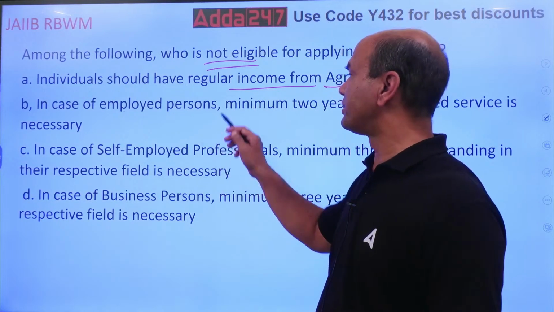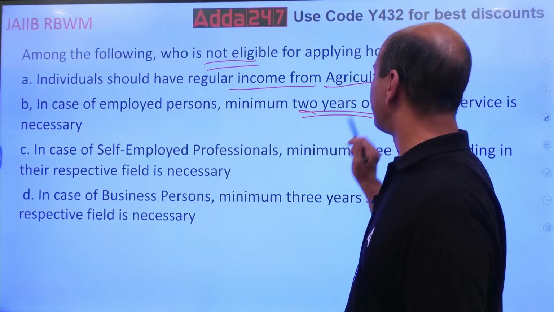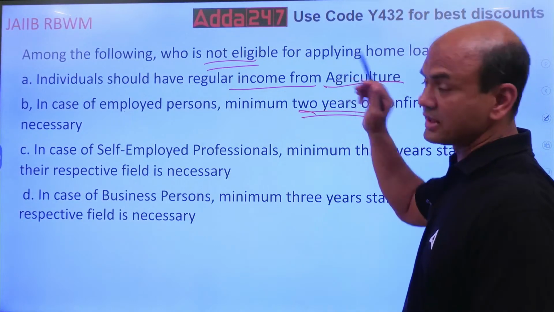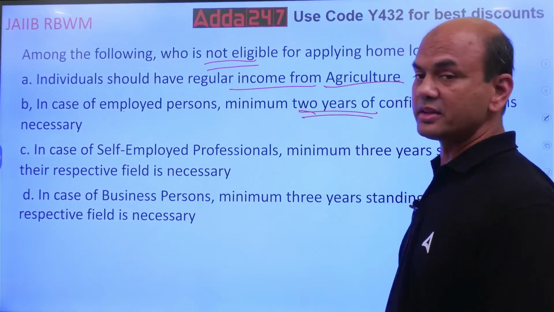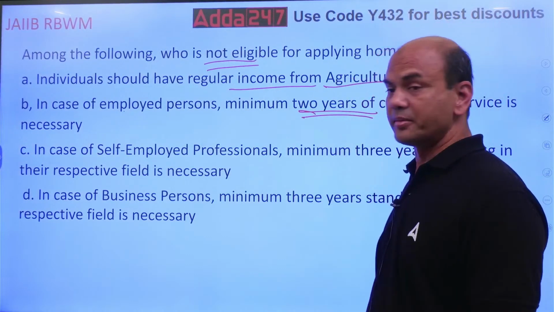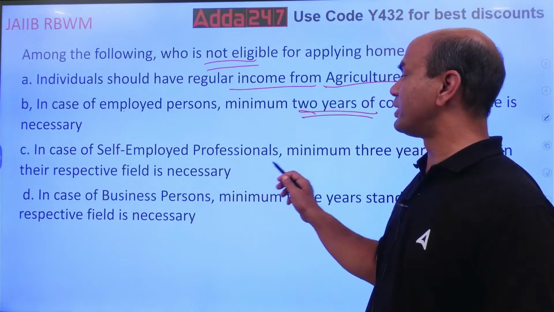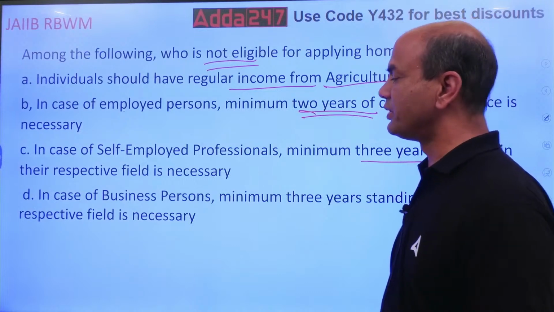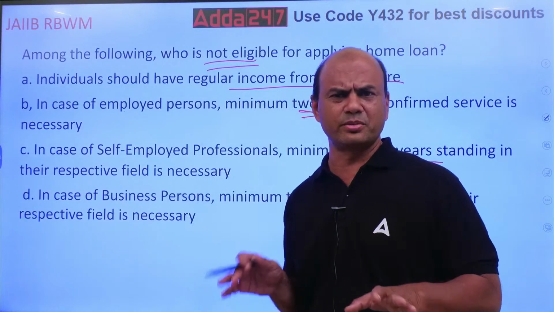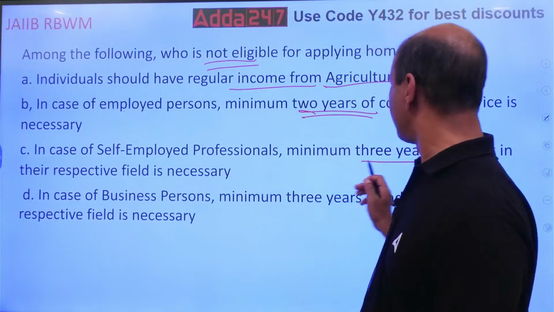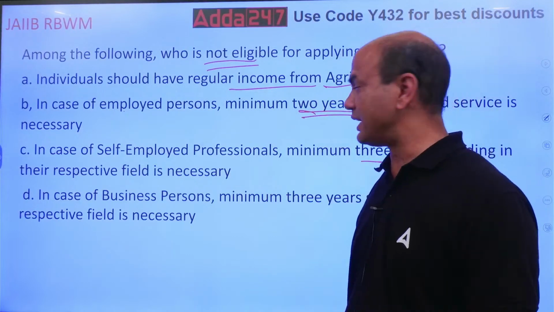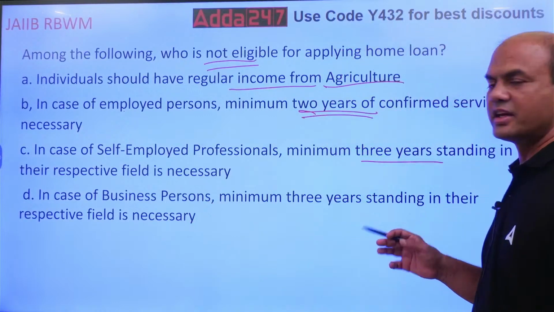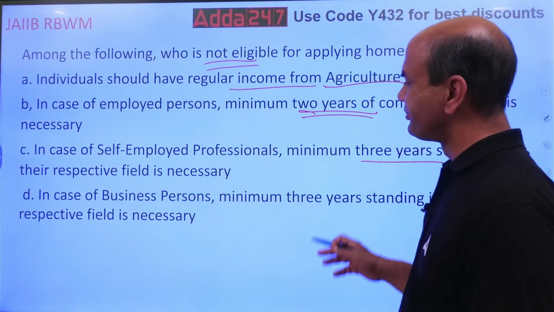In case of employed person, minimum 2 years of confirmed service. Is he not eligible? See, our question is not eligible. Think. In case of self-employed professional, minimum 3 years standing in the respective field is necessary. Minimum 3 years that person should be in the business. And last one, in case of business persons, minimum 3 years standing in the respective field. So business person also 3 years.